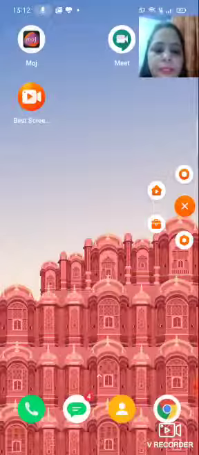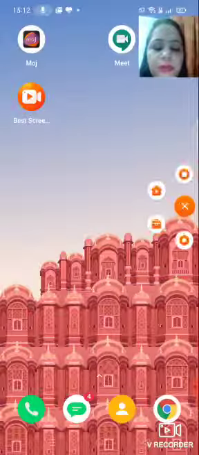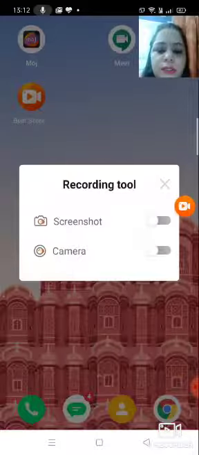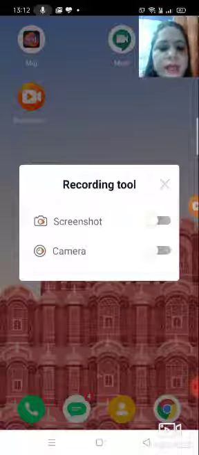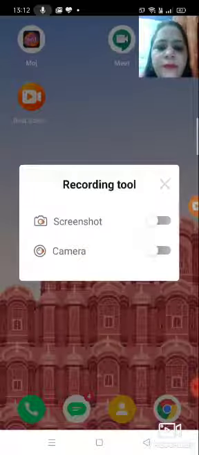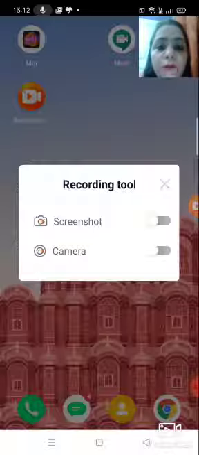Okay, now next is the toolbox. The toolbox gives you two options, screenshot and camera. Actually, in the Play Store you can see a lot of V Recorder and screen recorder apps, and in all of them you get a lot of tools. In this screen recorder we have only two tools, screenshot and camera.